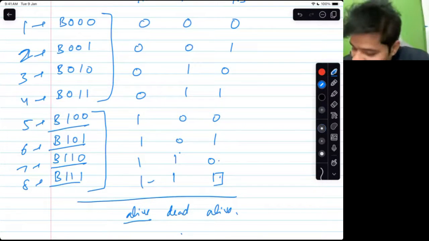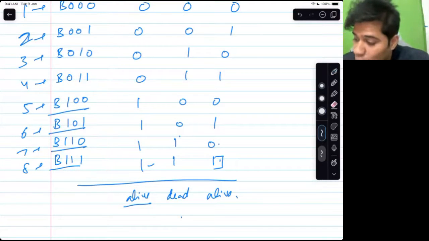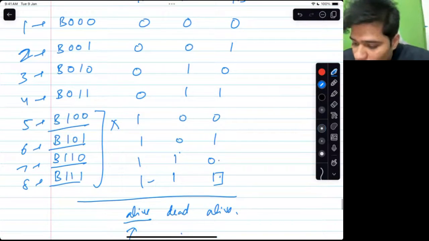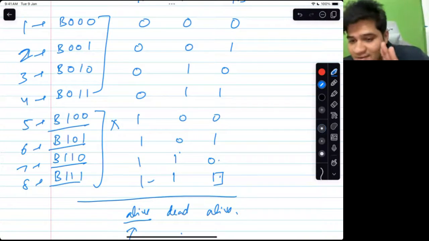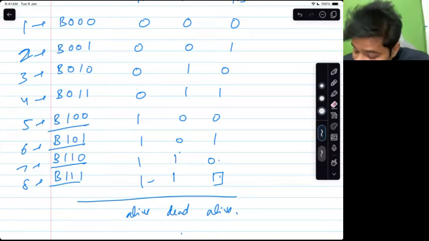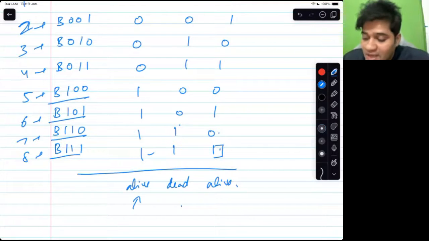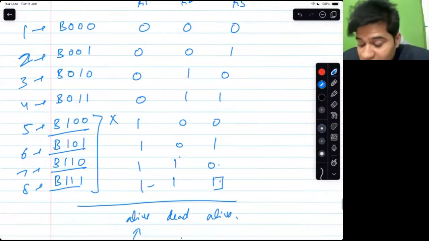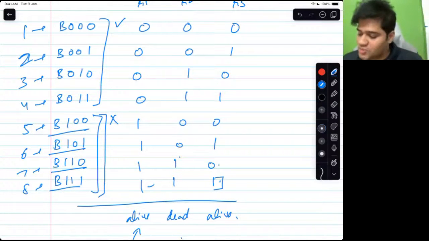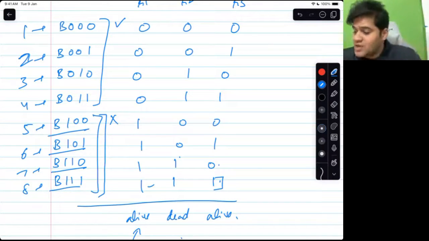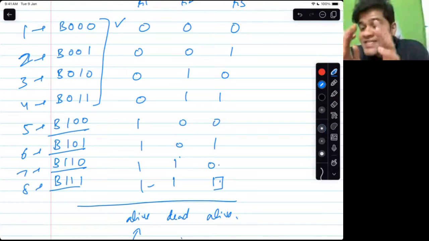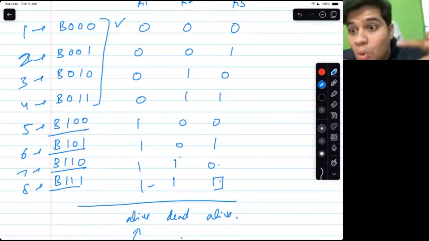Is this clear? His staying alive has told me something. His staying alive tells me that these 4 do not have poison, and these 4 have poison. Do you agree? Say yes if you agree with this statement. His staying alive has told me these are non-poisonous, which means one of these is poisonous. We know for guarantee all 4 of these are non-poisonous, because this guy has drunk from all 4 and he is still alive. So poison is not in this space; poison is in this space. We are actually trying to minimize the space, minimize our doubt on bottles.